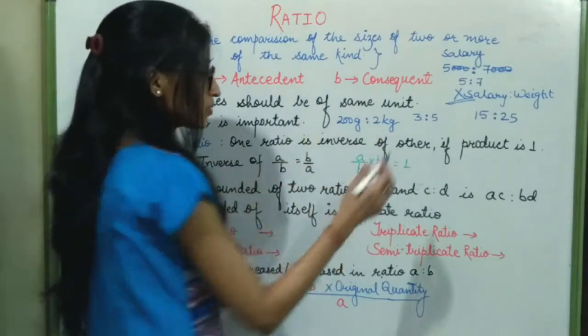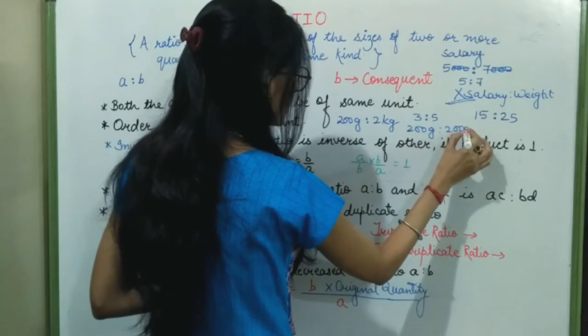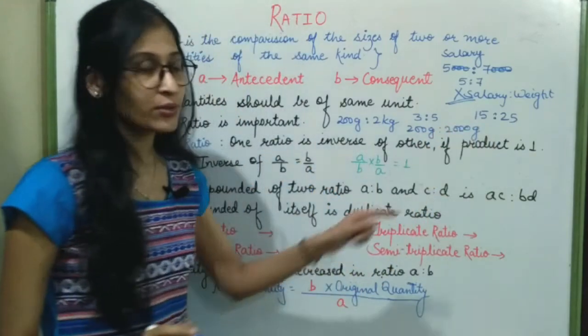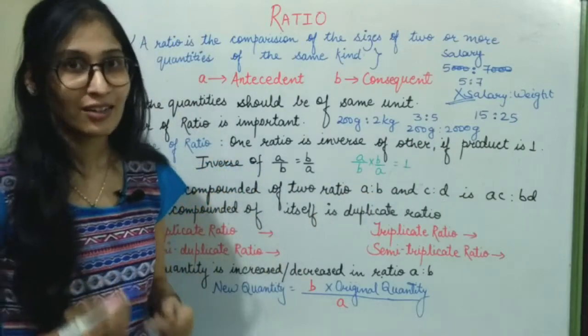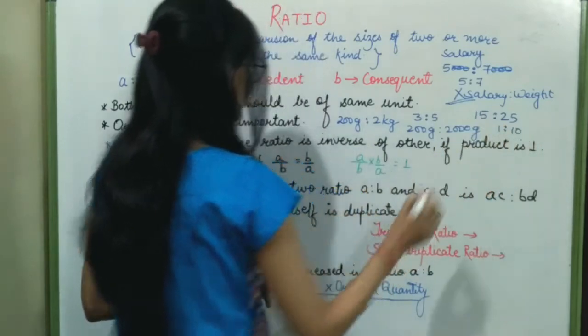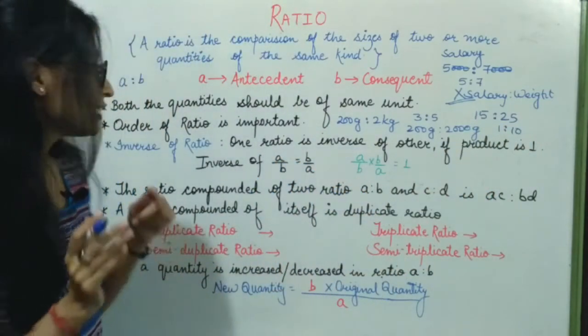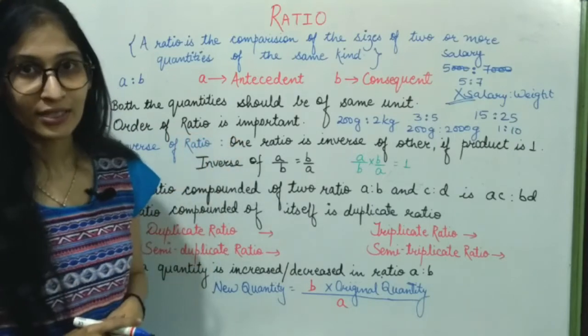So 2 kg will be equal to 2000 grams. Now the units on both sides are the same. So I can find the ratio. The ratio here will be 1:10.